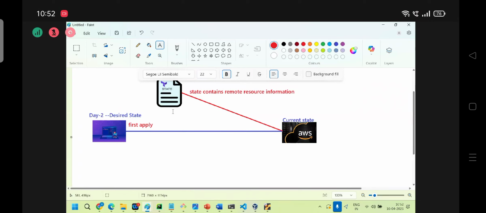Clear now? So this state file will take care now. Desired state, current state. The current state is already here, right? Desired state, current state. Okay.